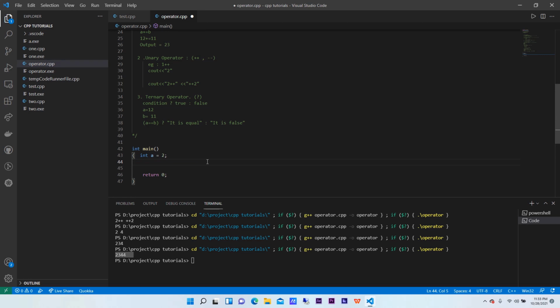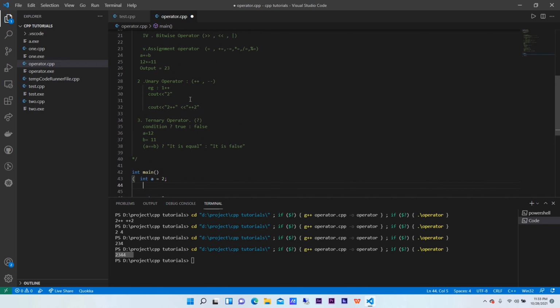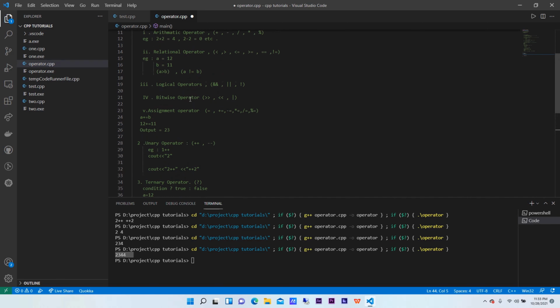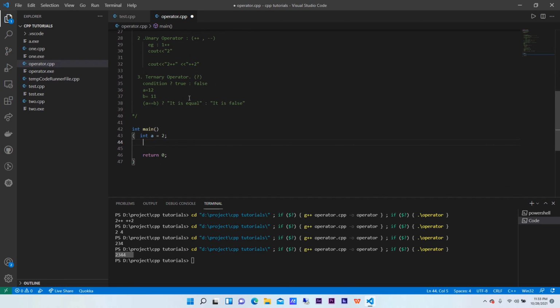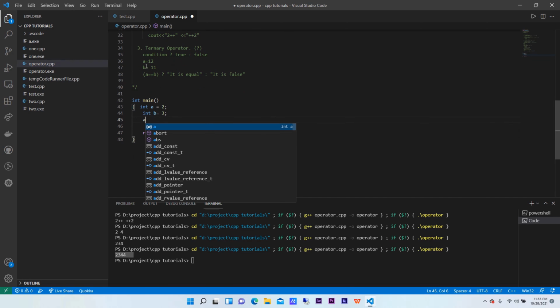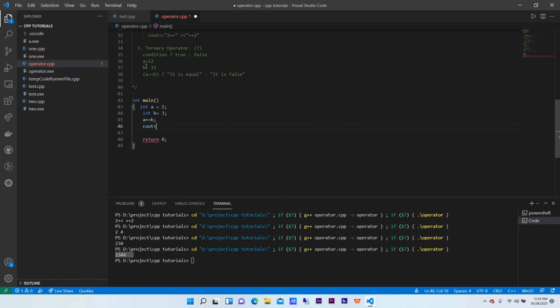Okay, now I hope you got the point. When do we use assignment operator, when do we use logical, or when do we use relational? So these are different types of operators. Now let's say a is equal to 2, right? Now say int b is equal to 3. Now let us pick an example of this assignment operator. Now a plus equal to b. Now do a cout of a,